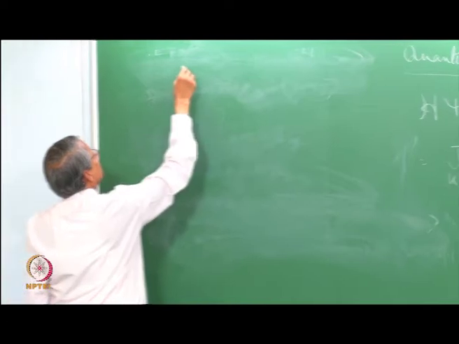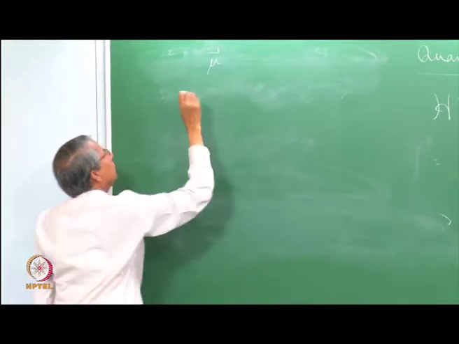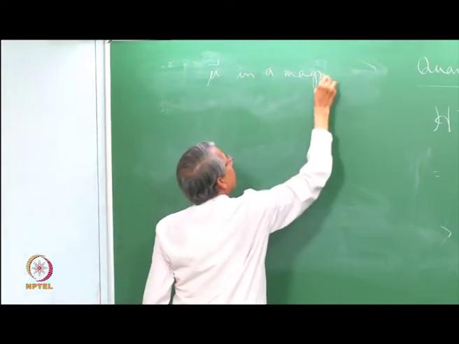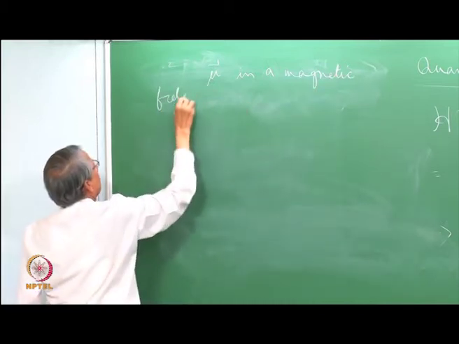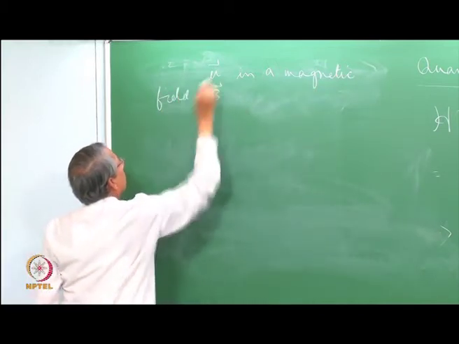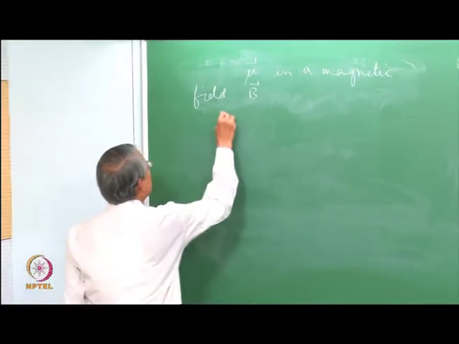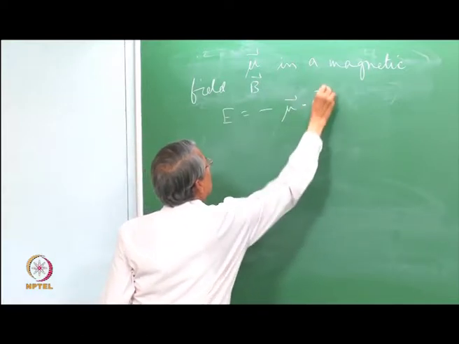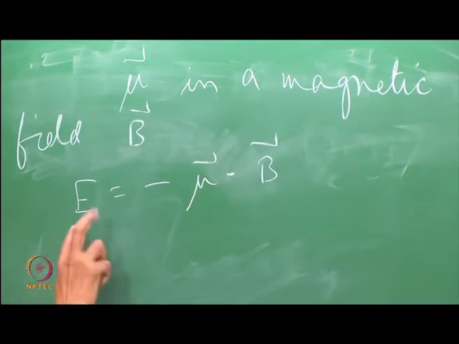So, we start with this, that a magnetic moment, let us say mu, is placed in a magnetic field B. So, its energy is given as minus mu dot B. So, here for quantum mechanics we replace all this by their corresponding operators.